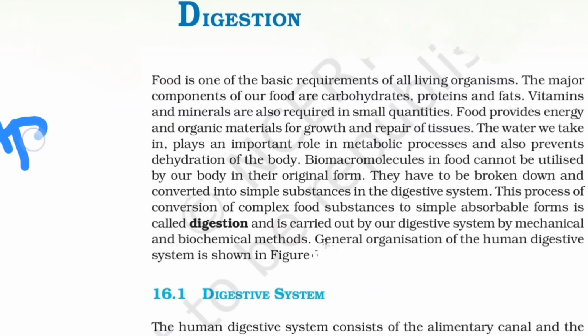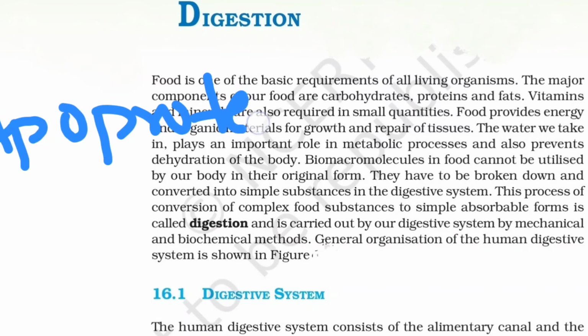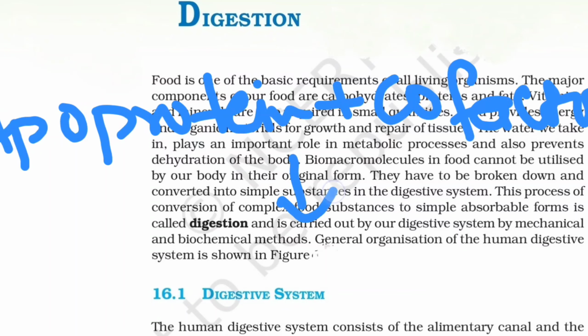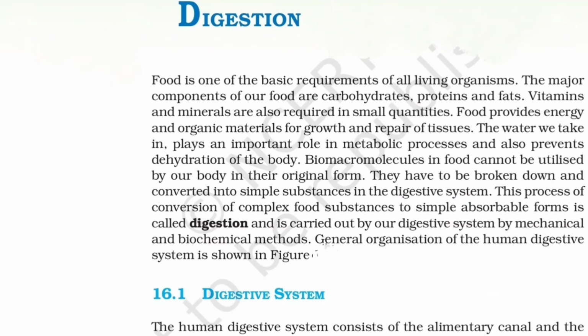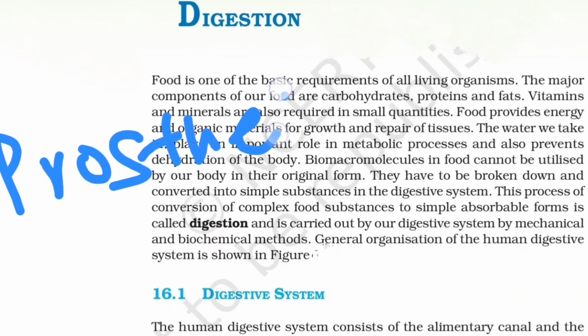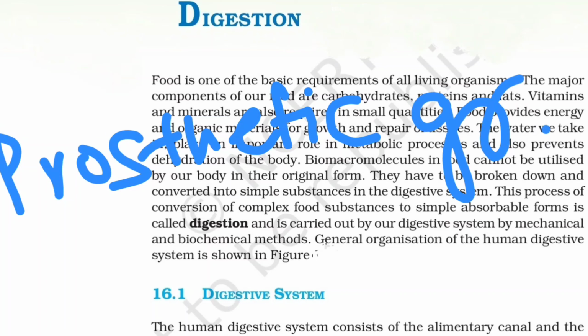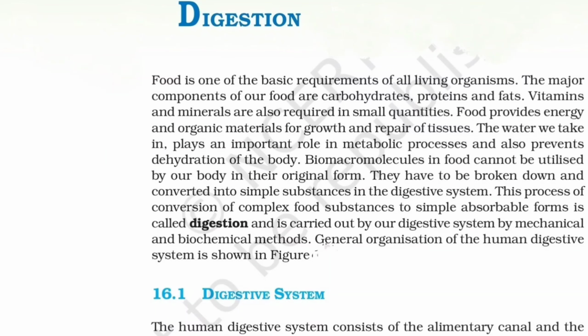So if I write it like this, the apoprotein, which is the proteinous part of the enzyme, plus the cofactor, will together give us the holoenzyme, the functional enzyme. If the cofactor is in the organic form, it will be called a vitamin, and if it is in the inorganic form, it will be called a prosthetic group. Where is the prosthetic group? It's none other than the minerals. And they are required in small quantity.